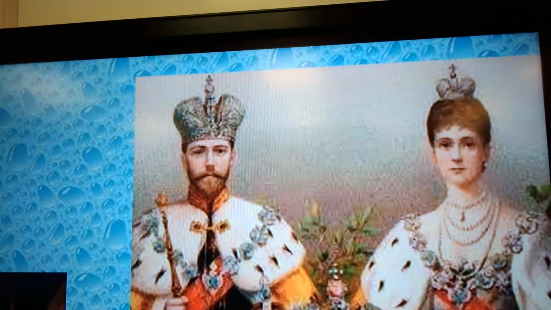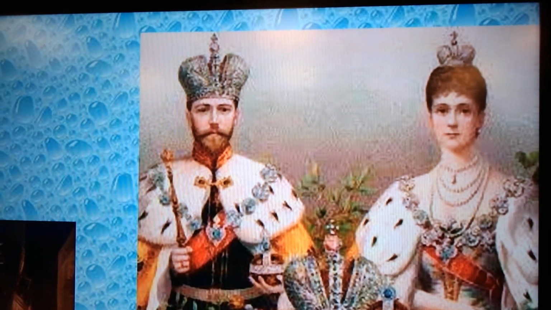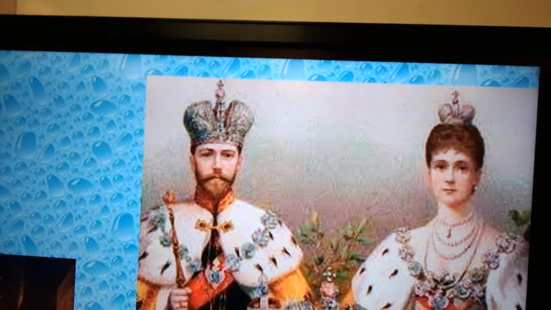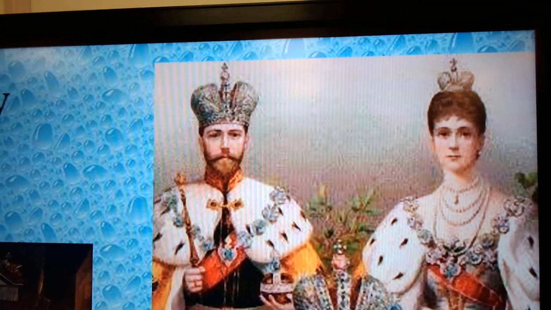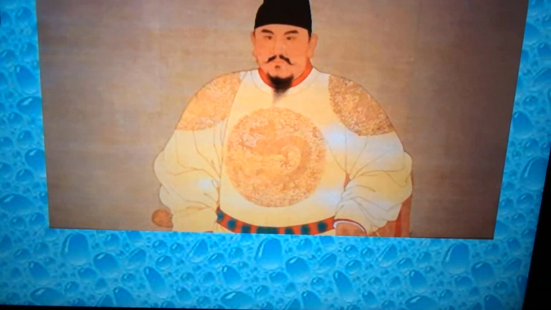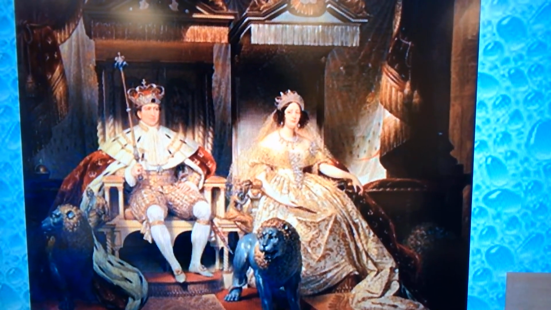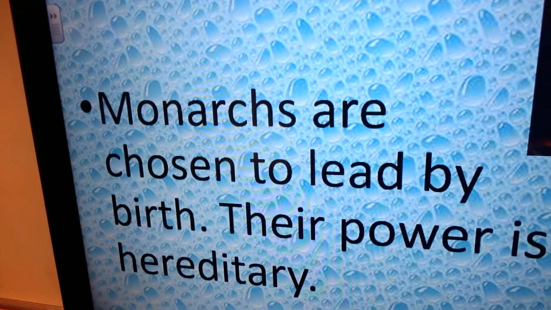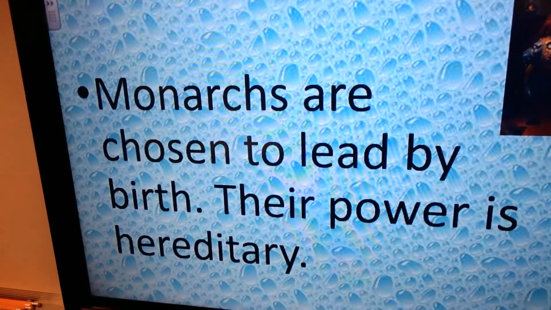So let's take a look here. Here is a picture of monarchs. Notice they're a king or queen. Well, that is a monarch. We don't say, oh, you're a monarch. Monarchs go by different titles. So you might have king or queen. You might have this guy. In China, he was known as the emperor. You might have these people over here, more pictures of kings and queens. But the point is, what makes them a monarch? Well, this right here. Monarchs are chosen to lead by birth. Their power is hereditary.